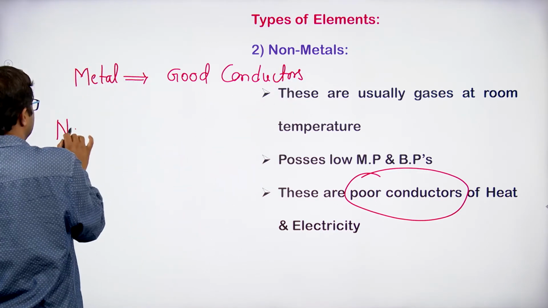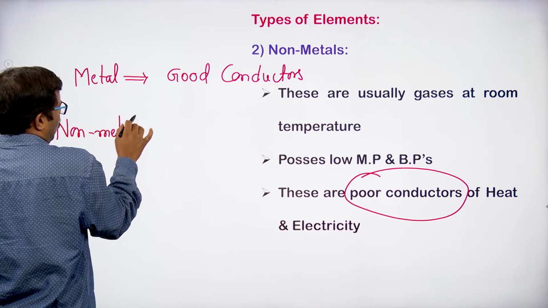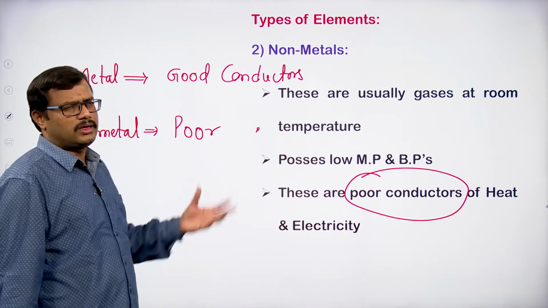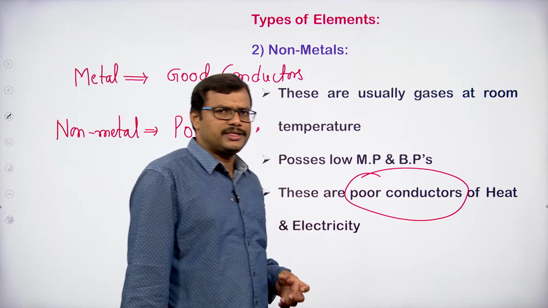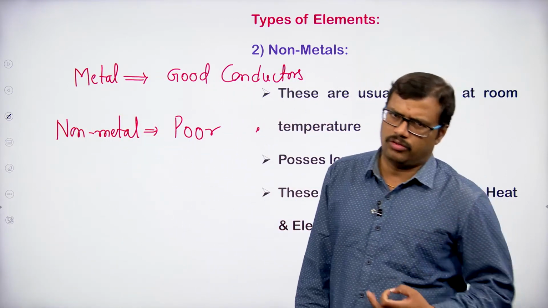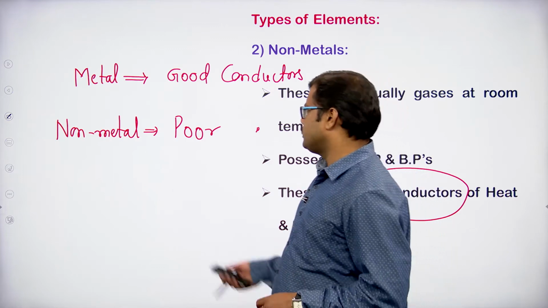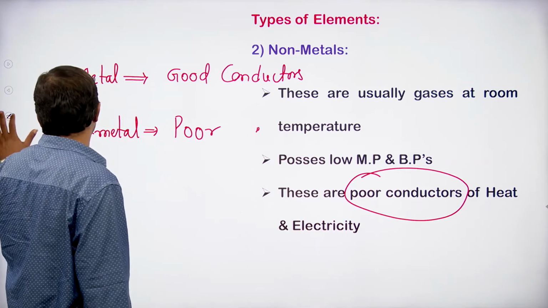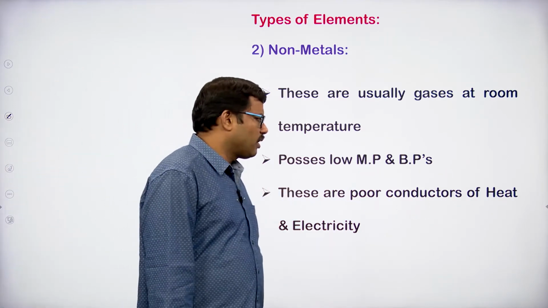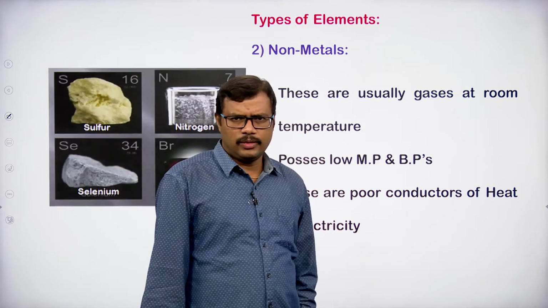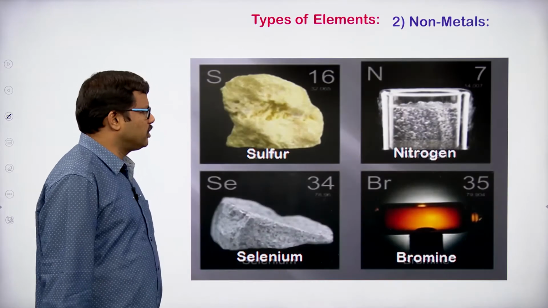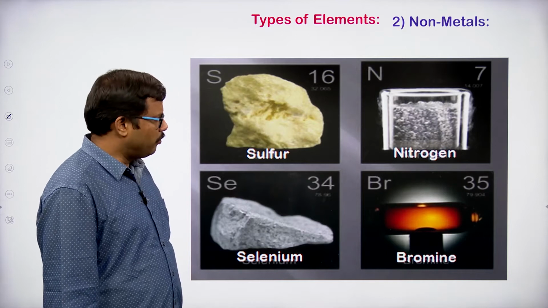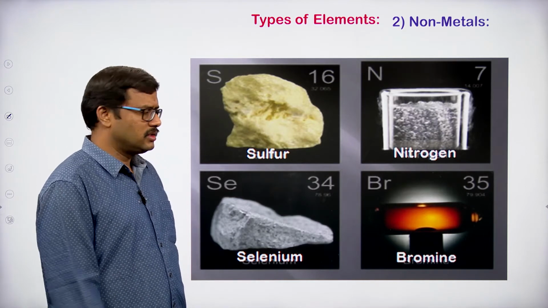Whereas non-metals are poor conductors. Metals are good conductors. The main reason for metals acting as good conductors is the presence of free electrons. Non-metals don't have any free electrons, therefore they show poor conductivity. Non-metals have poor conductivity of heat and electricity. If you observe the non-metals, you can clearly see sulfur, nitrogen, selenium, bromine, which we can take as non-metals.